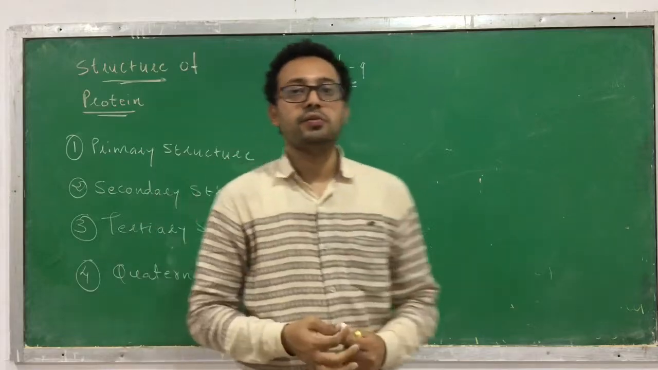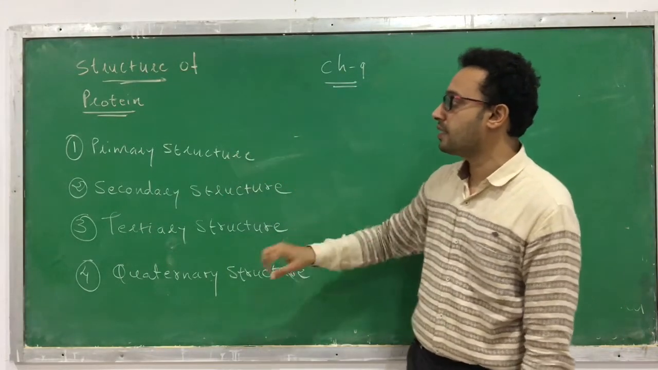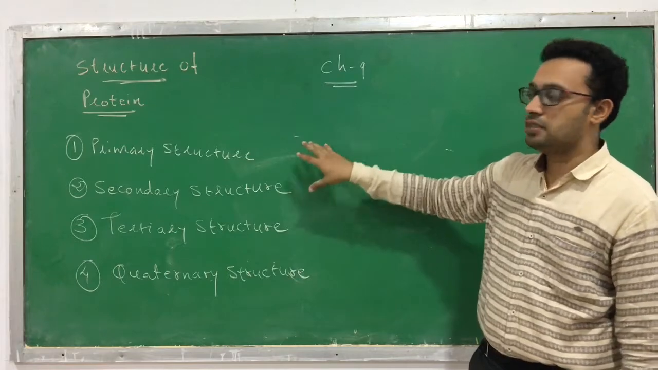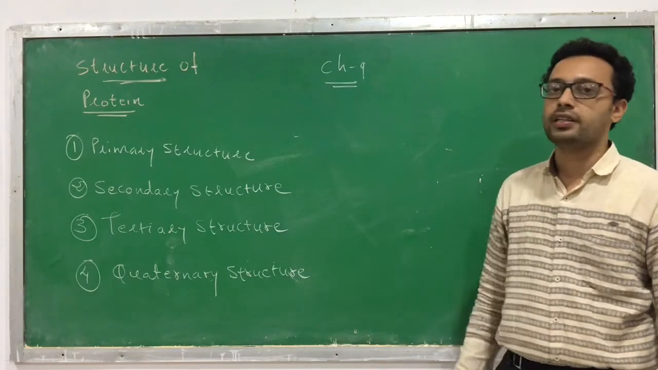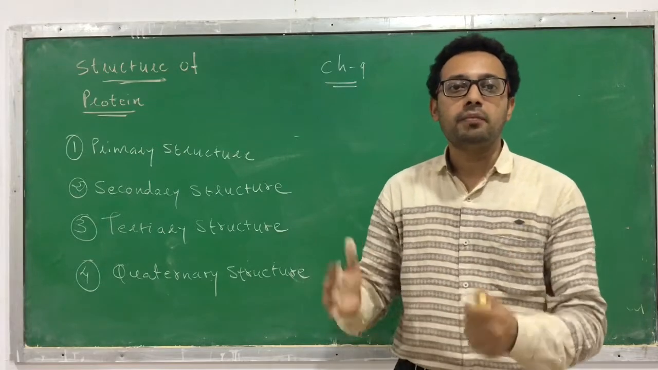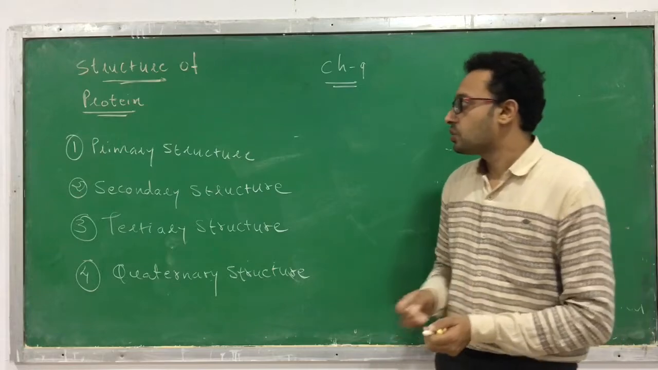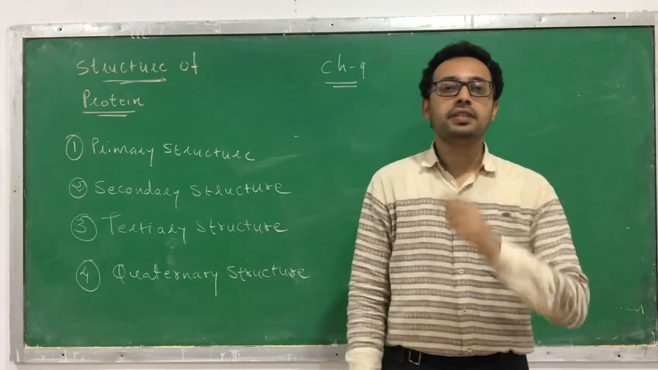How many different types of structures of protein are there? There are 4: primary structure, secondary structure, tertiary structure and the quaternary structure. Let's discuss what kind of arrangement of amino acids gives the different types of structure. So let's start with the first one, primary structure.